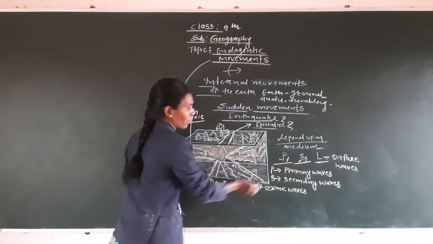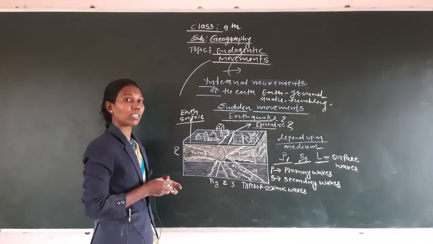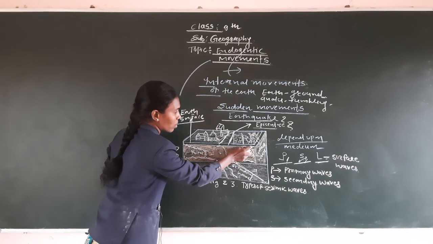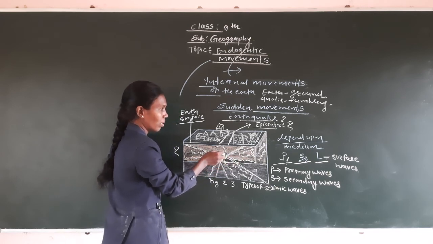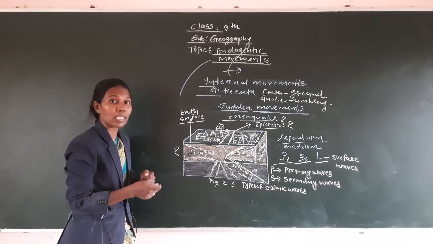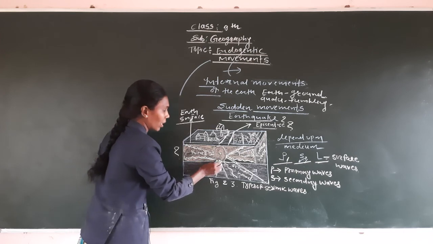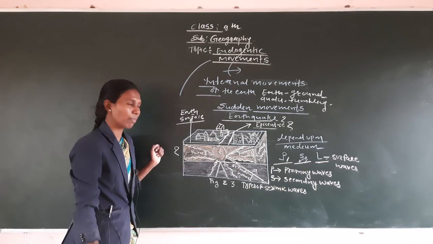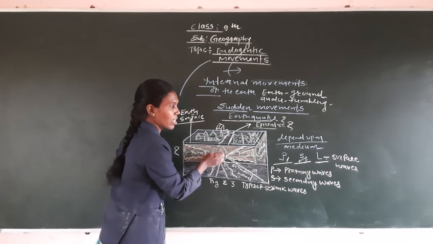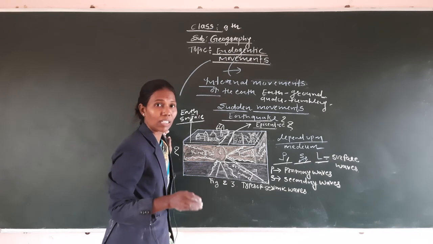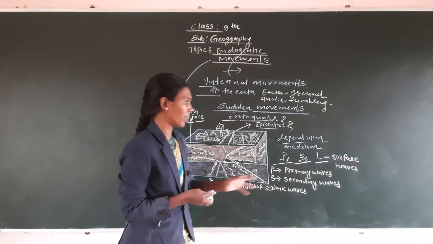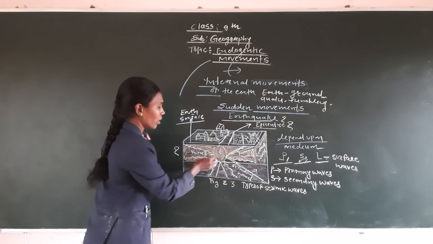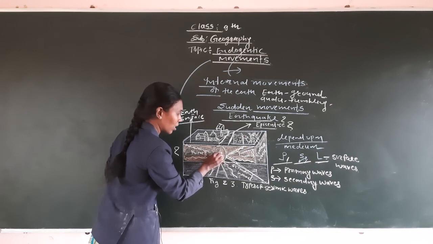So the earthquake has the primary waves, secondary waves and the L waves, meaning surface waves. So what is meant by the primary waves? When tremendous energy is released from the interior of the earth, the energy that reaches the surface of the earth first is known as the primary waves. These primary waves transfer through three states: the solid state, liquid state and the gaseous state. The primary waves mean the first energy released from the interior of the earth, the creation of the energy.